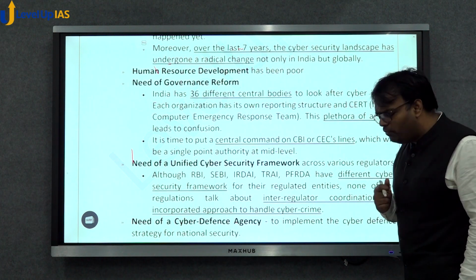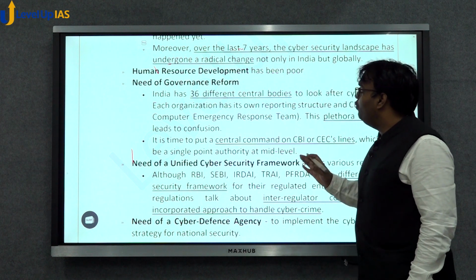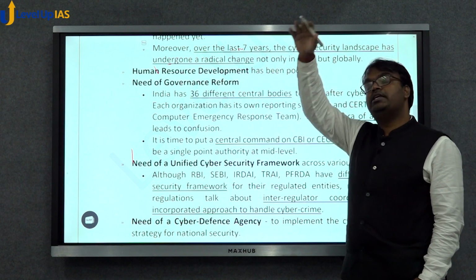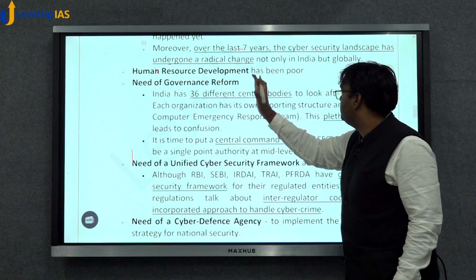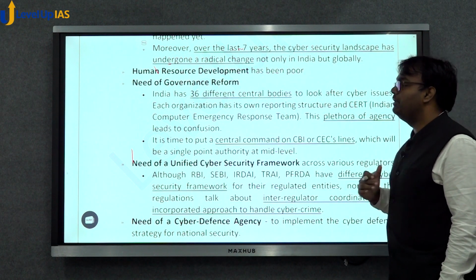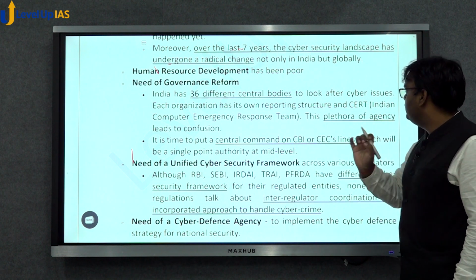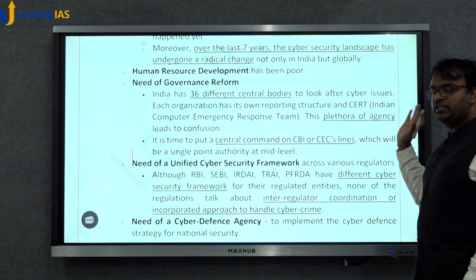What kind of governance reform do we need? Right now we have 36 different central bodies. That is, at the central government level we have 36 different bodies which look after cyber issues. All this creates confusion. This plethora of agencies creates confusion.